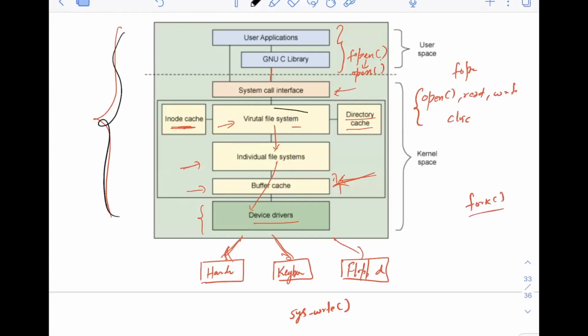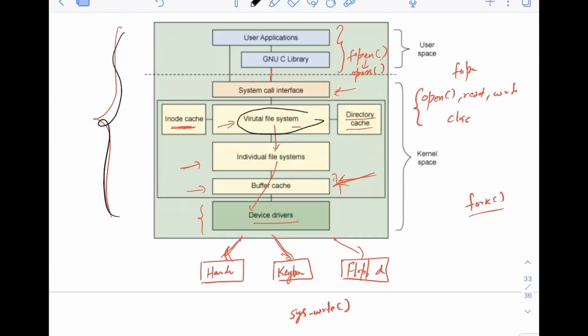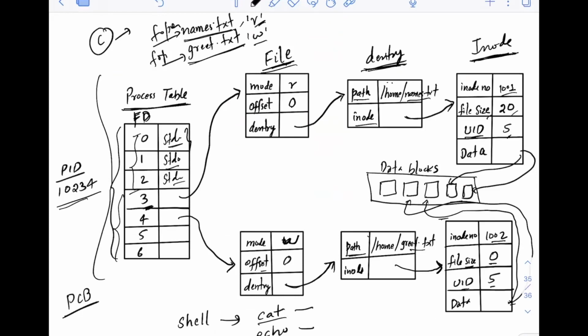Now this VFS I have broken down here into different components. This is a high level architecture diagram of what actually happens when you read or write to a file. This is a very low level view of how VFS helps in reading or writing to a file. And this Dentry would have been created. I have not discussed here how the kernel would have created this Dentry object.